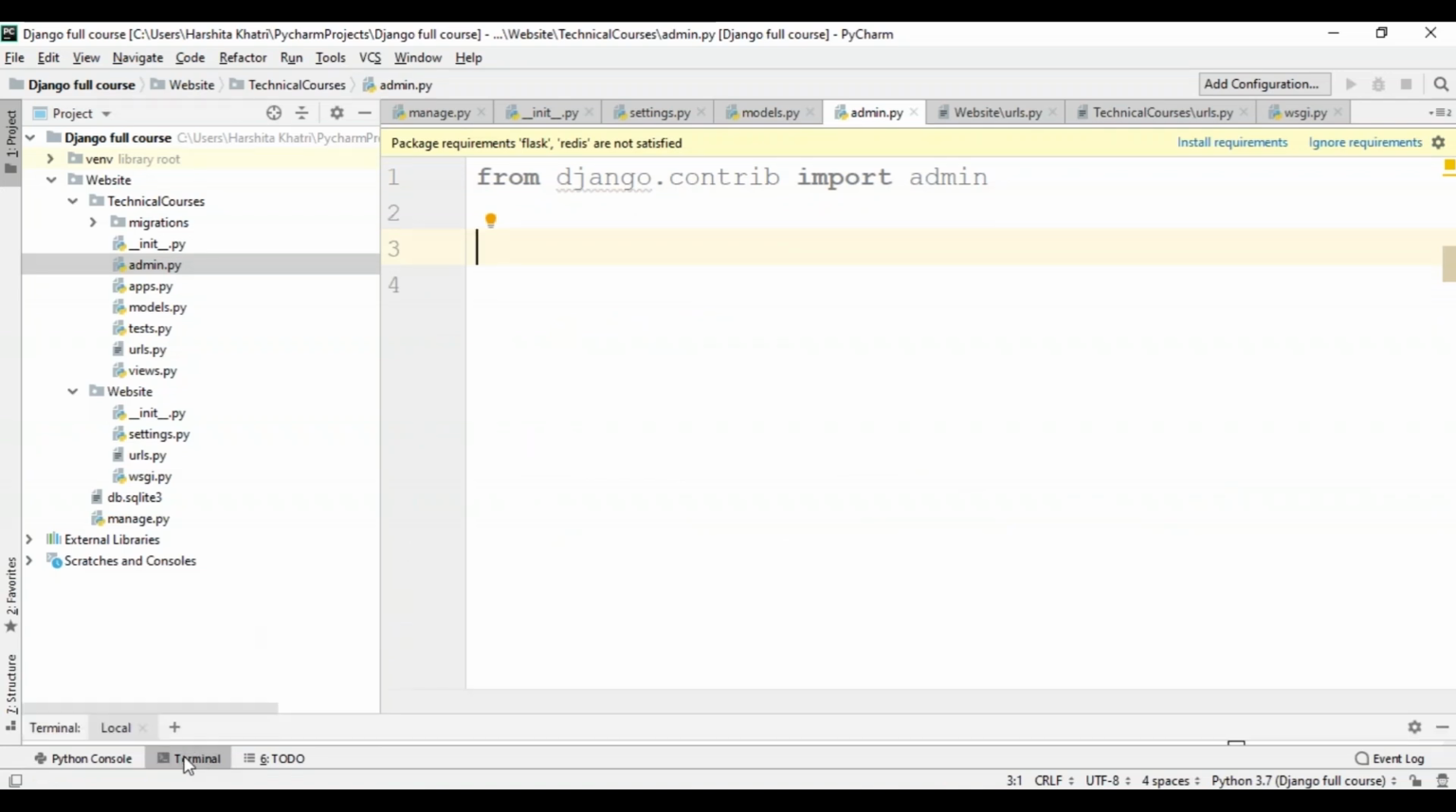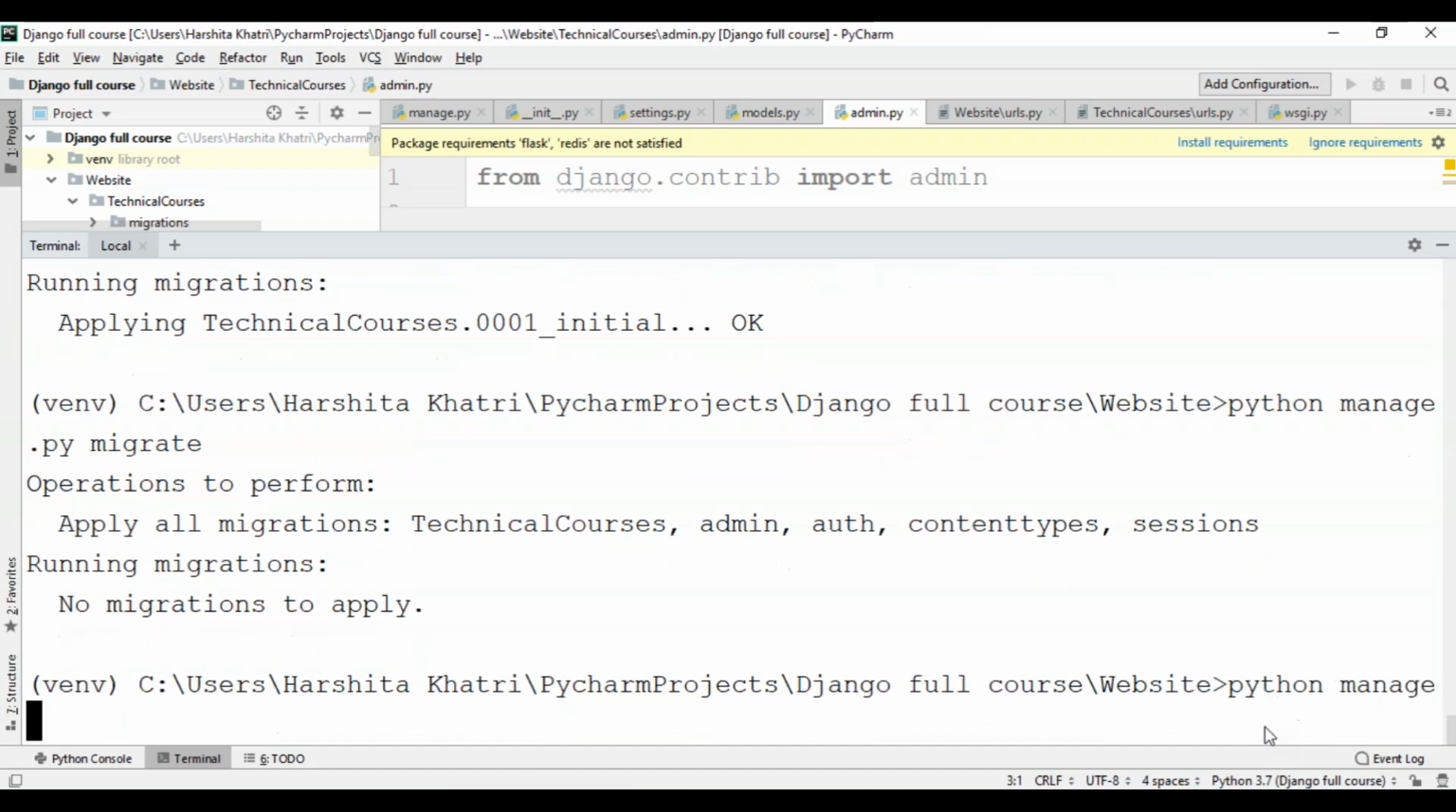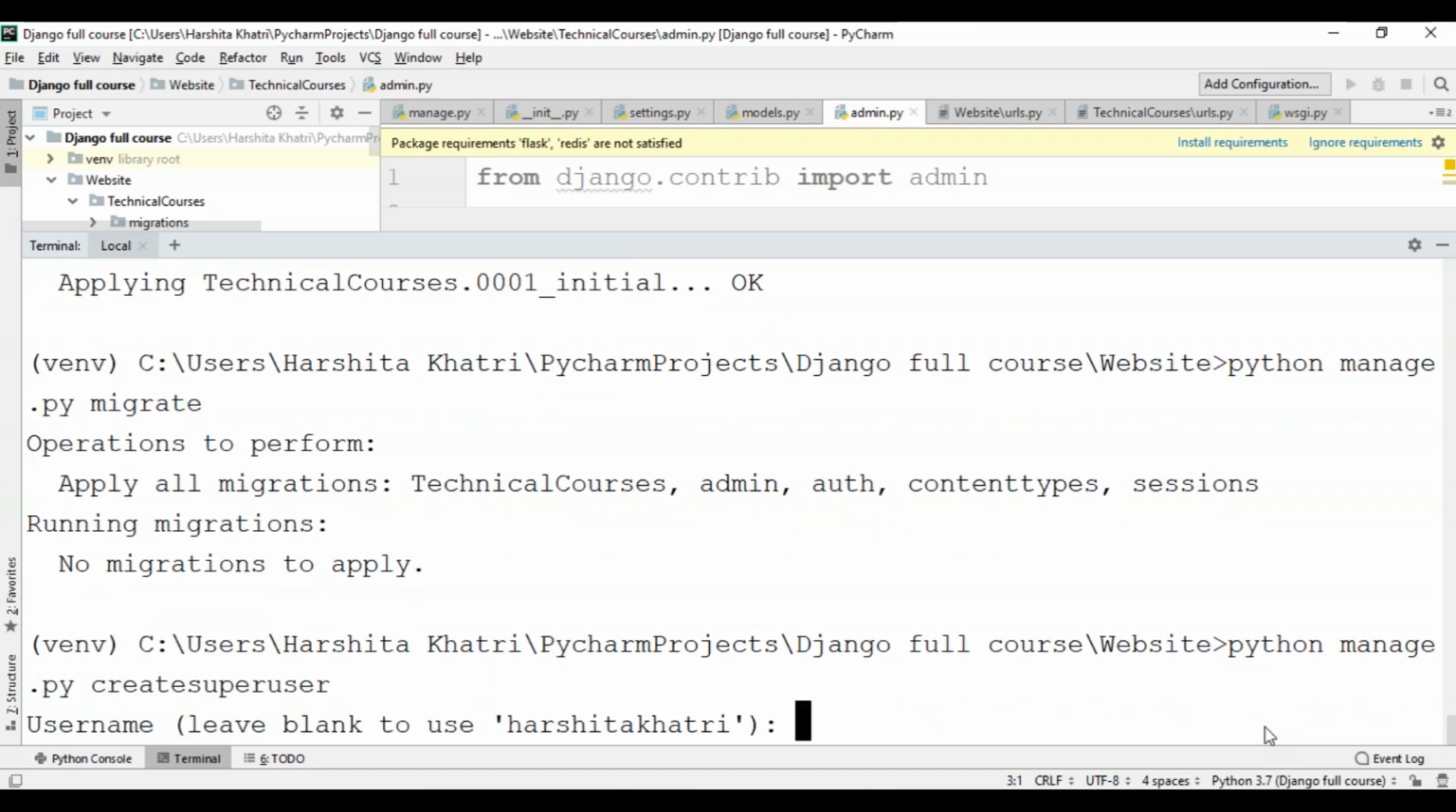Now for this, I'll just open up the terminal, and over here, I'll type the command python manage.py createsuperuser. Createsuperuser is one word, so just be careful, guys. The first thing it's going to ask you is to enter a username. I'll enter the username as Edureka and hit enter.